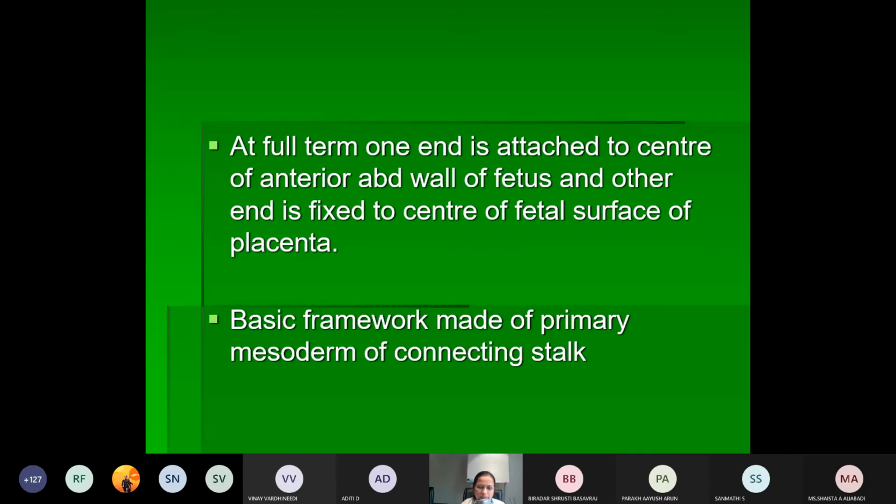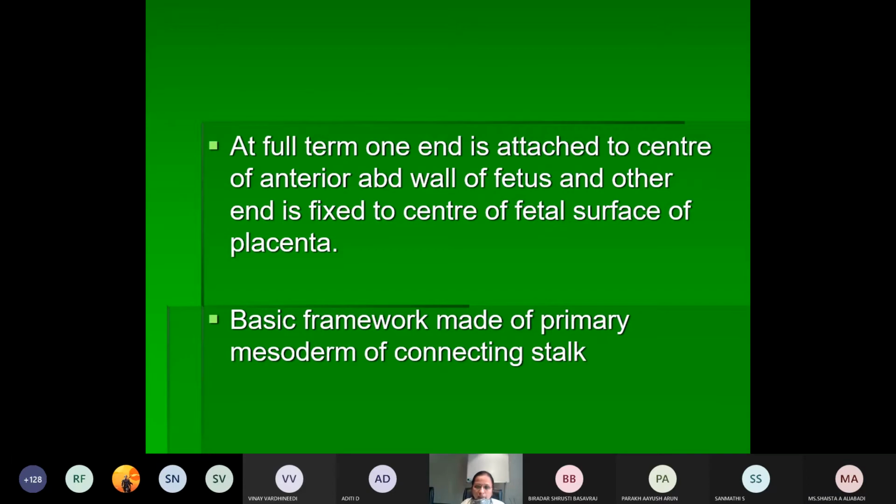What are the attachments? The one end is attached to the umbilicus of the baby, the fetus, and the other end is attached to the placenta, yes, the fetal surface of the placenta.